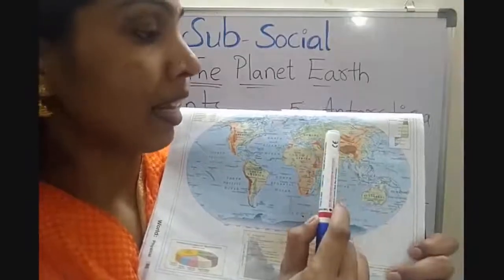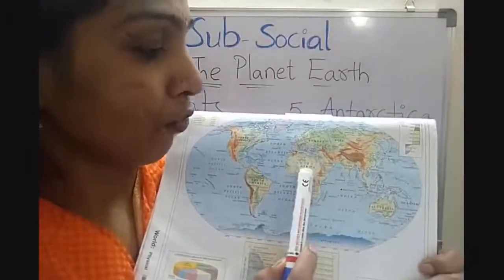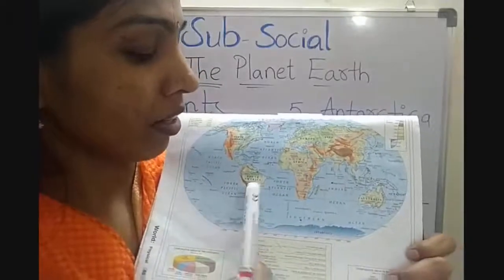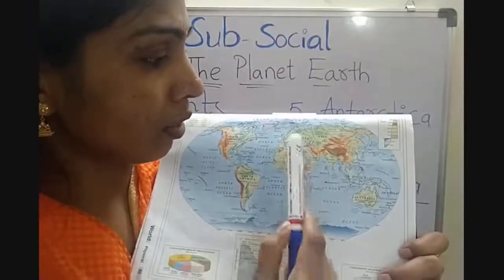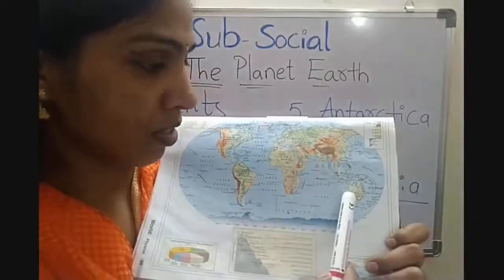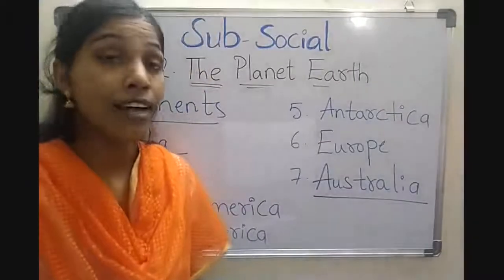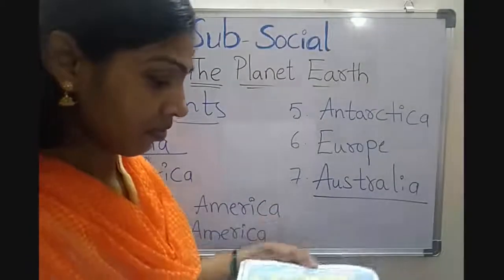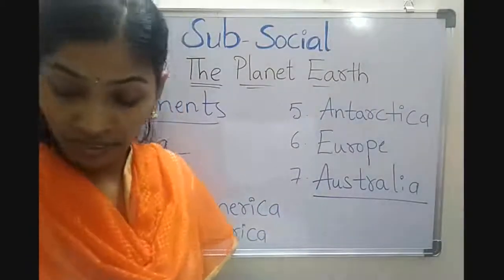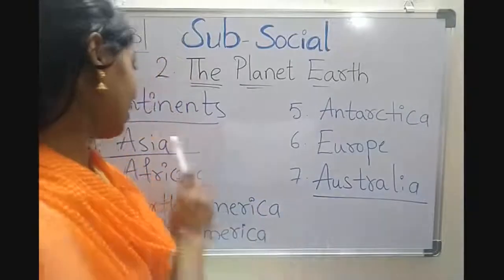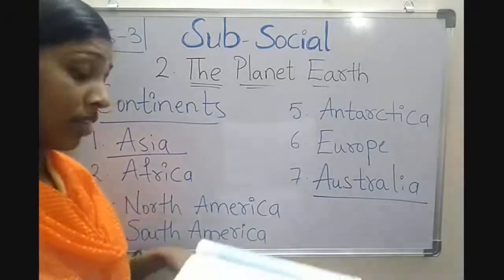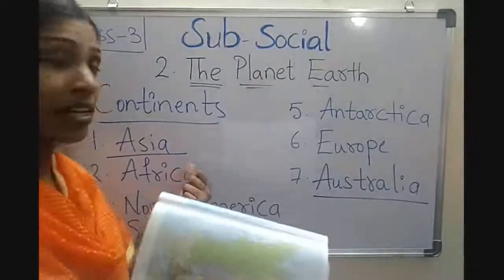Once again, Asia, Africa, North America, South America, Antarctica, Europe and Australia. Children, now I'll show you Asia. Our continent is Asia, so we must learn more about Asia.